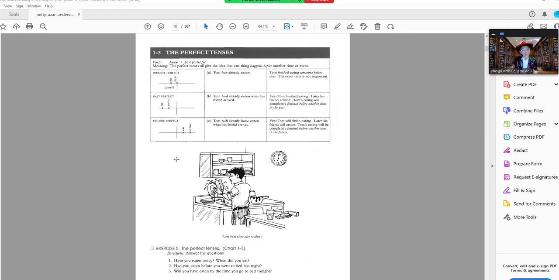Basically, whatever is the perfect tense, had eaten, will have eaten, that always happens first. That's all you have to remember: the perfect tense always happens first. Either it happens first yesterday, or it's going to happen first tomorrow. Either way, it doesn't matter. So tomorrow I will have put on my hat before I will talk to my audience, or I will have put on this jacket before I will start that talk. So that's the future. Will have put, will have eaten.